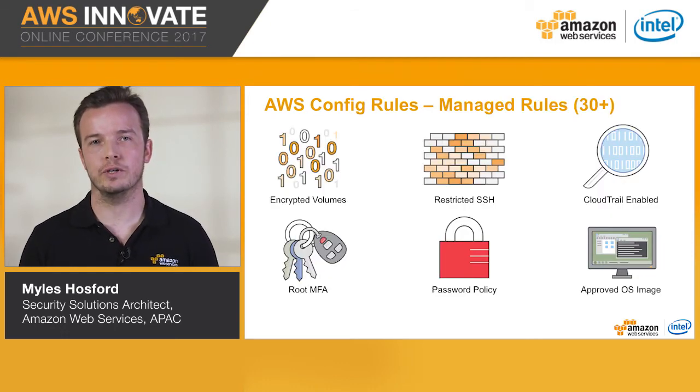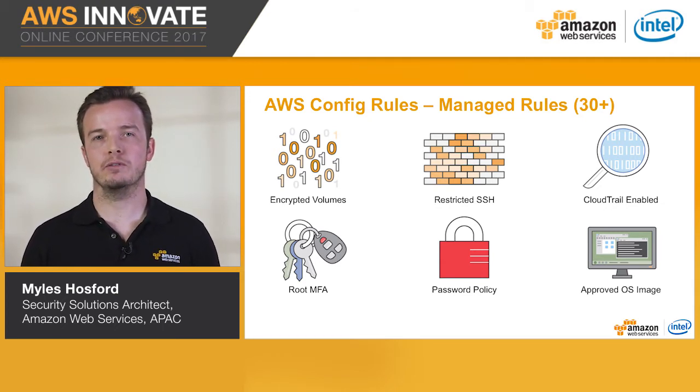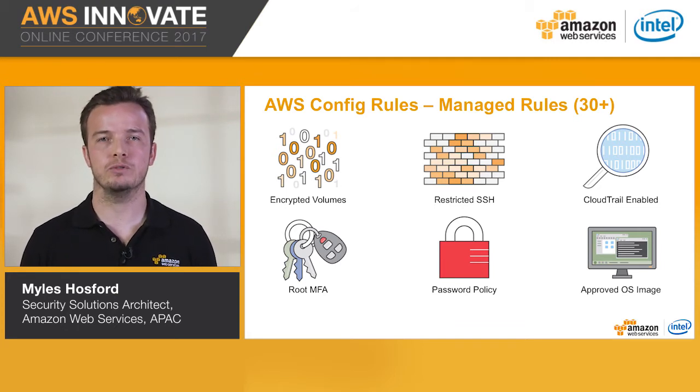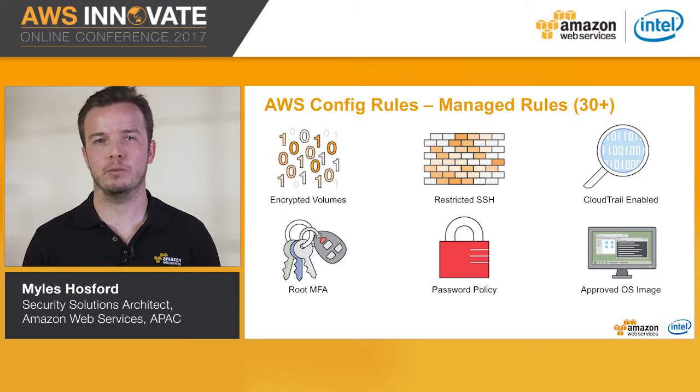So how do you get config rules? Well, we have the concept of a managed rule, which has been created by AWS. These rules cover common control requirements you may have. For example, encryption. We have a managed rule that can detect if EBS volumes are using encryption and will flag any volumes that are not encrypted. We have managed rules that can detect if the root account is using multi-factor authentication or if security groups are allowing traffic from any IP address on the internet.